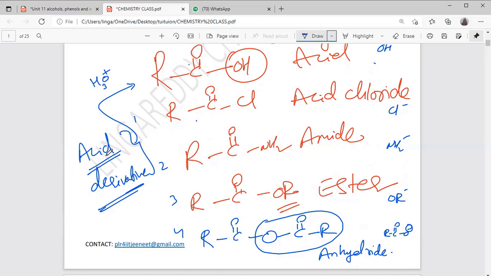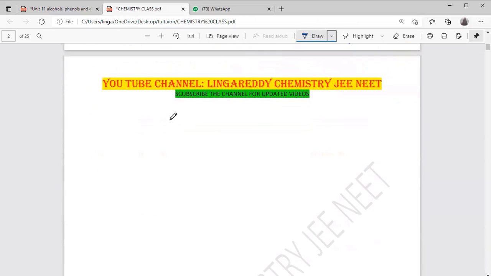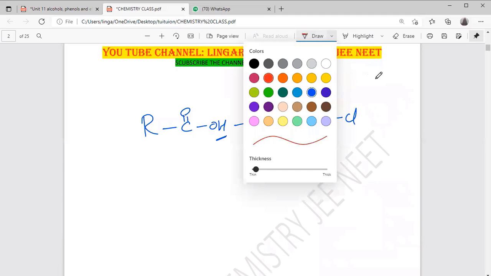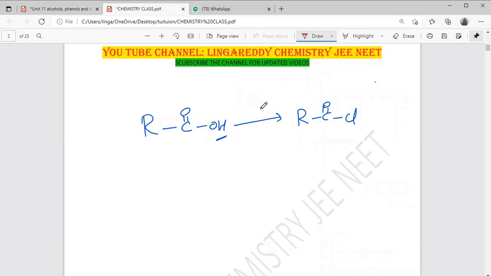Sir, from carboxylic acid to make acid chloride, what will be the step? I will write it here. Carboxylic acid. We just need to remove the OH, right? For that, what reagent can we use here? Three reagents. Already in the haloalkane preparation, we used those reagents. Have you remembered? PCl5, PCl3, SOCl2. Any one of these.